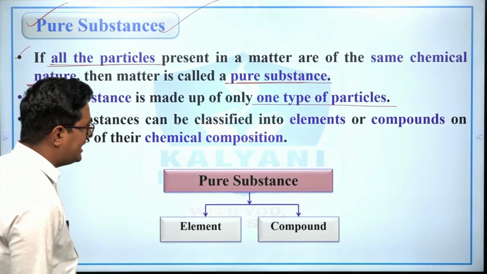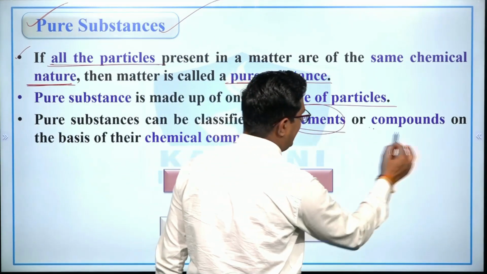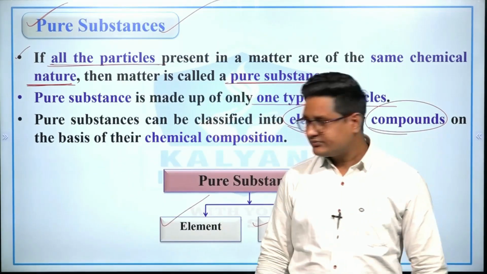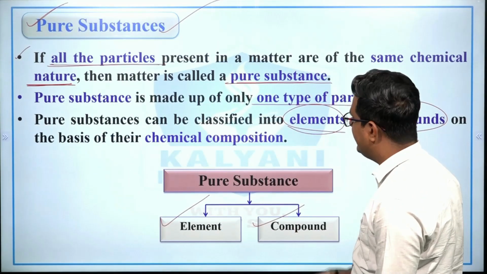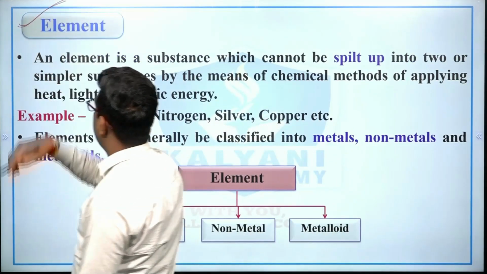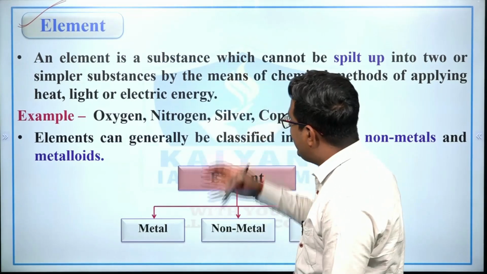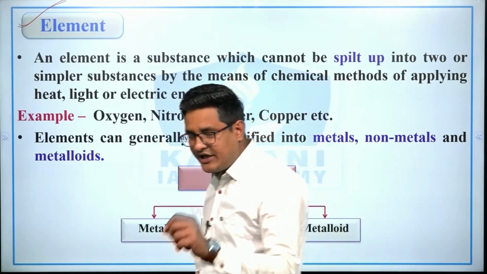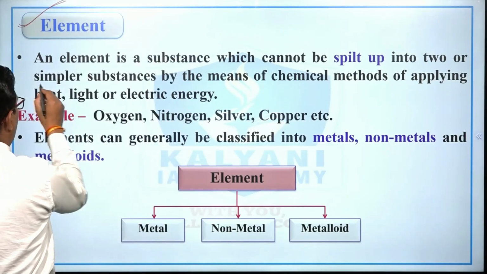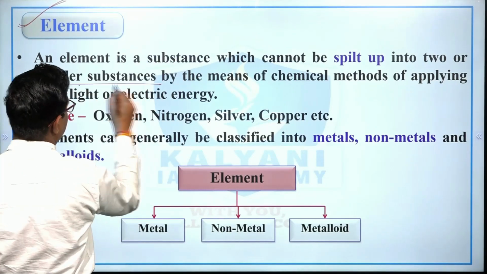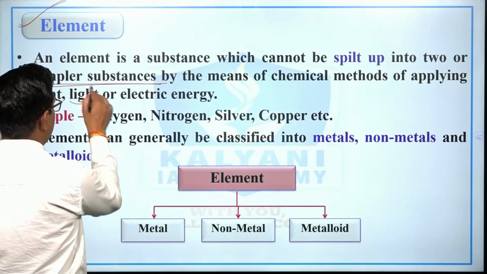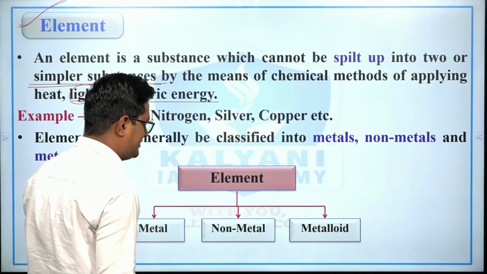And pure substance can be classified into element as well as compound, right? So now let's study what is element and what is compound, right? The first is element. What is element? An element is a substance which cannot be split up into two or simpler substances by the means of chemical method of applying heat, light or electric energy, right?